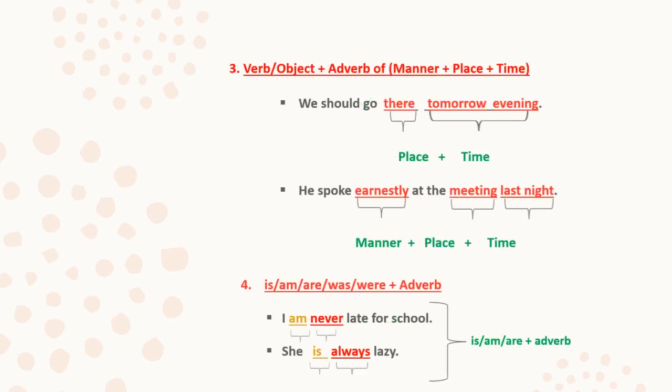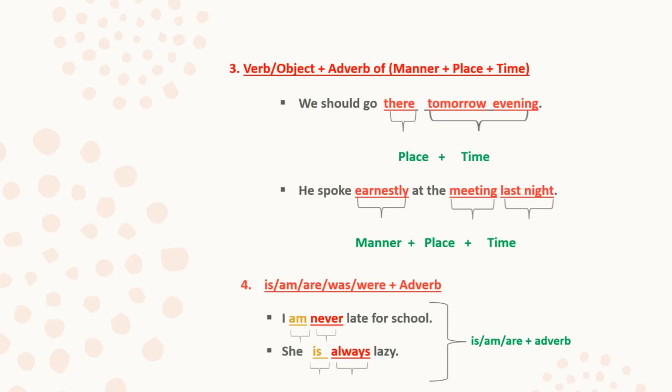Now the third one. Suppose there are three adverbs in a sentence. In that case, one can get confused, no? Which one to place first? So what you need to remember is the normal order. The normal order of placing all three adverbs is adverb of manner, then adverb of place, then adverb of time. You can also learn it by a code, that is MPT, meaning manner, place and time. For example, we should go there tomorrow evening. Here there is an adverb of place, and tomorrow evening refers to time. So this is the adverb of time.